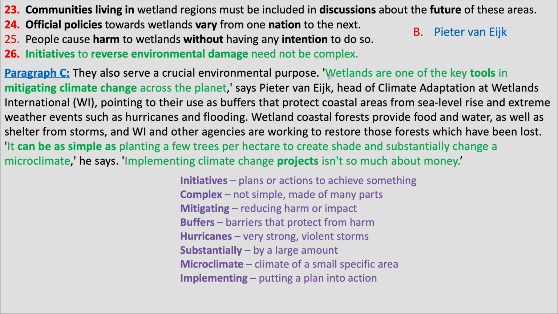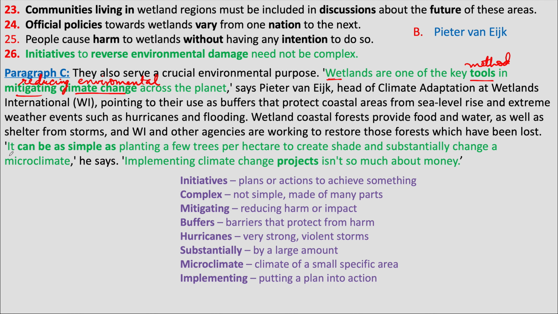This says, wetlands are one of the key tools mitigating climate change across the planet. Mitigating means reducing. Climate change refers to environmental issues. So this sentence is saying that by using wetlands, we can reduce environmental damage.